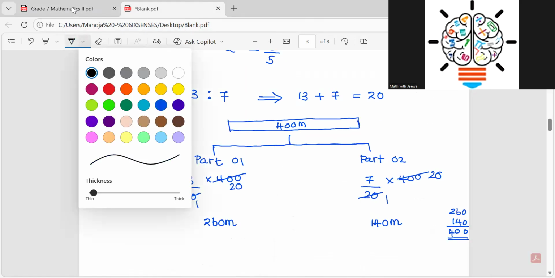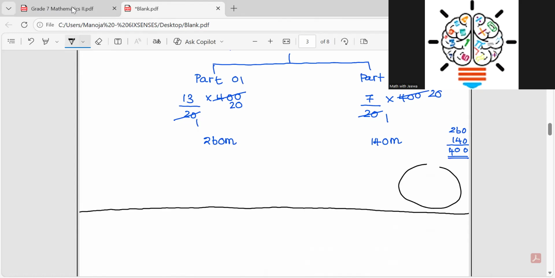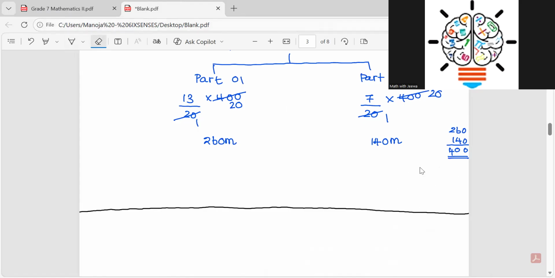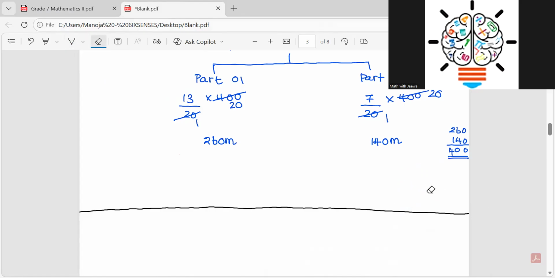Then again, I take the black color pen and I segregate like this. Always keep in mind that when you are segregating, you keep this kind of space. Why do we need to keep the space? Because the teacher can write your marks, for example out of 15. It is very neat and you are separating question by question.